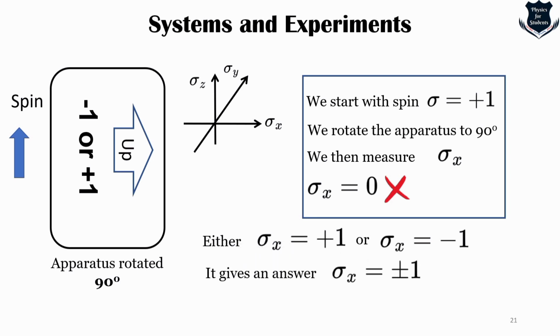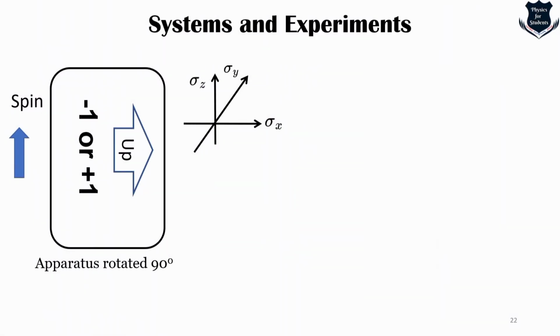If the spin really is a vector, this is very peculiar, because if it is pointing along the direction of z, then along x, at this 90 degrees, it has to be 0. If sigma really operates as a vector with its components, it should give 0, but it shows either +1 or -1, and that is something very peculiar.